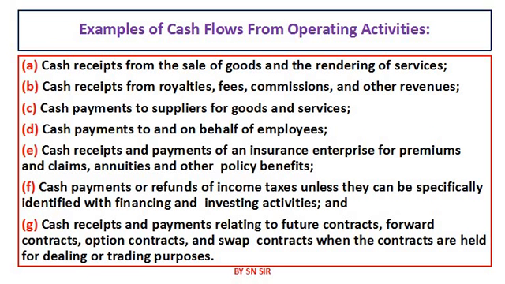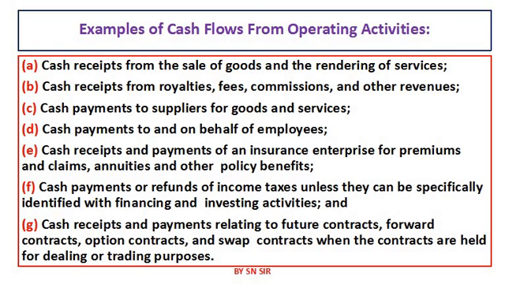Cash payments or refunds of income tax are also activities of operating, because if cash is coming, that is inflow of cash from operating activities. If cash is going, as I said, that is known as outflow of operating activities.